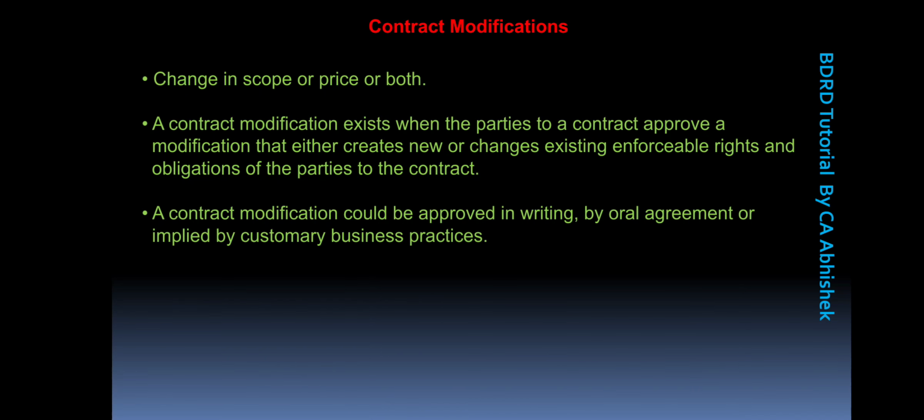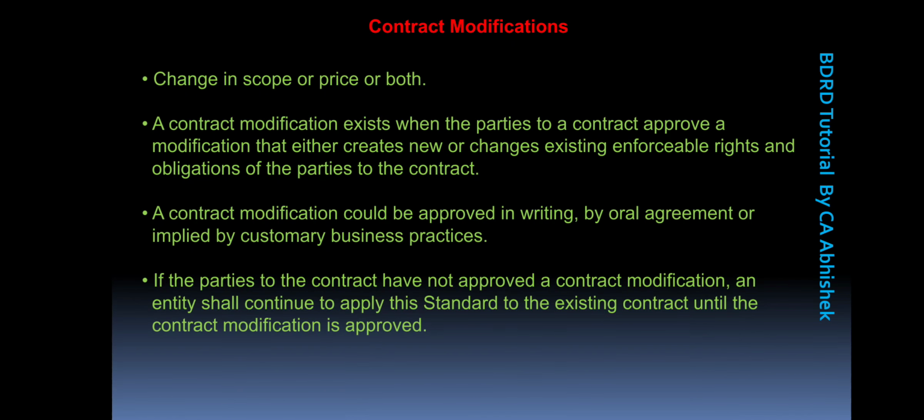Now moving on, the parties to the contract may have not approved a contract modification. Suppose I have not agreed to the demands or the terms made by my builder. In that case the entity shall continue to apply this standard to the existing contract until the contract modification is approved.